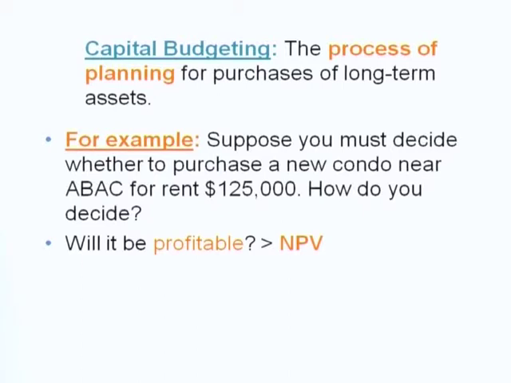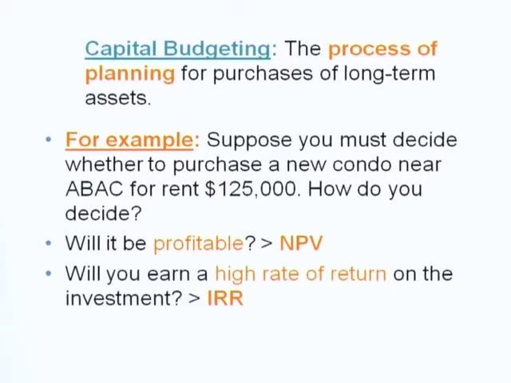So the ultimate goal for this chapter is to make a decision whether or not you want to accept or reject the project. NPV, the unit is currency, right? The profit or loss, the unit is currency. But if we want to know how many percent rate of return, if you do the project right now, and the project cost that you need to pay right now is $125,000, and you expect to receive the forecasted cash flows in the future, how many percent rate of return do you expect?